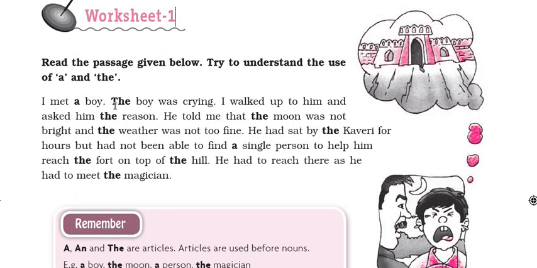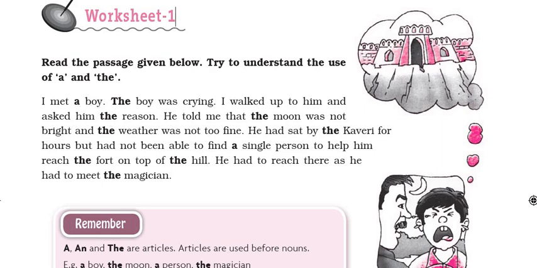So children, if you now focus on the bold letters, you can understand how the articles a and the are used. Here I will explain. I met a boy. When we use a before boy, it refers to the boy in general, and when we use the boy, it refers to the boy in particular. So when we want to talk about a boy in particular, we will use the before it, and when we want to talk about a boy in general, we will use a before it.